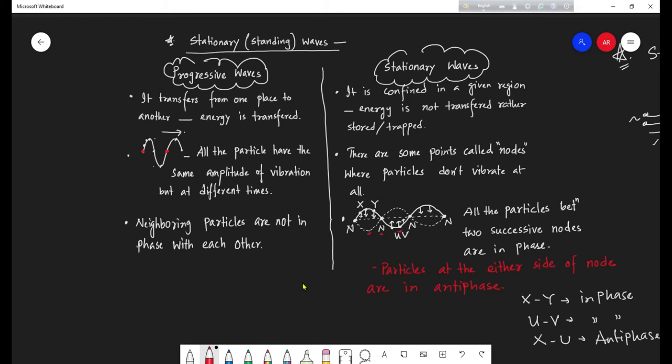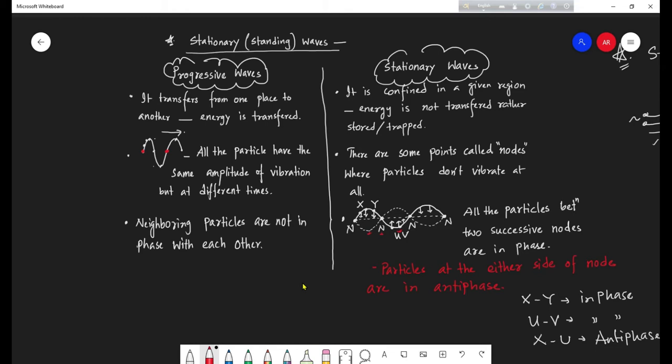The second one is that in the progressive wave, the transverse wave that I drew right here, some particle is at maximum displacement, what we call a crest or trough. Some particle is at zero displacement, what we call equilibrium, and there are some particles which are neither at equilibrium nor at crest or trough.